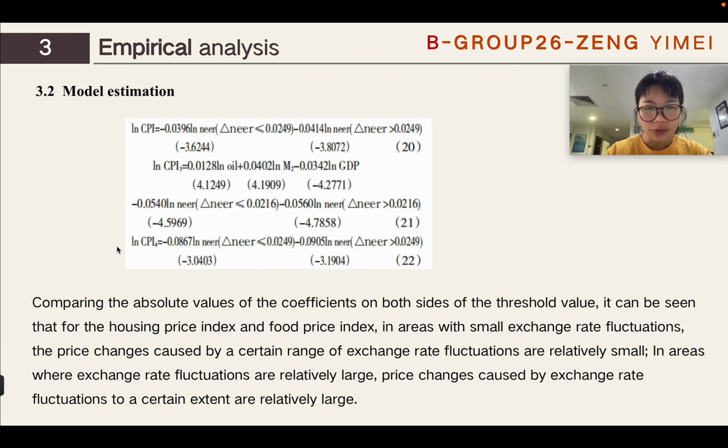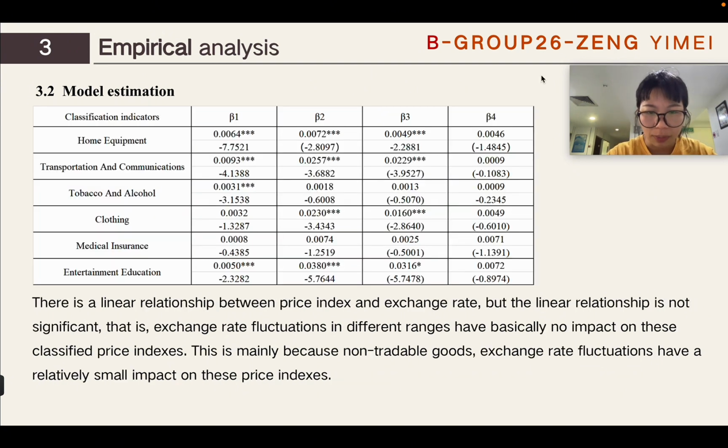Comparing the absolute values of the coefficients on both sides of the threshold value, it can be seen that for the housing price index and the food price index, there is a positive correlation between price changes and exchange rate changes. For the others, there is a linear relationship between price index and exchange rate, but it is not significant. That is, exchange rate fluctuations in different ranges have basically no impact on those classified price indexes. This is mainly because, for non-tradable goods, exchange rate fluctuations have a relatively small impact on those price indexes.